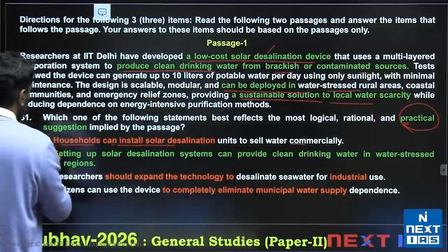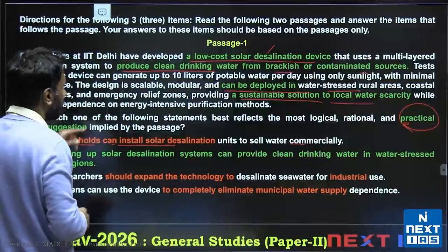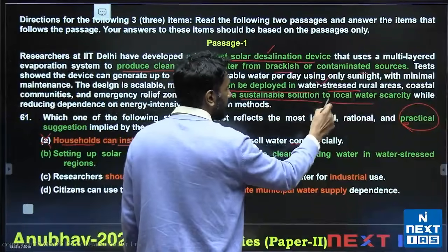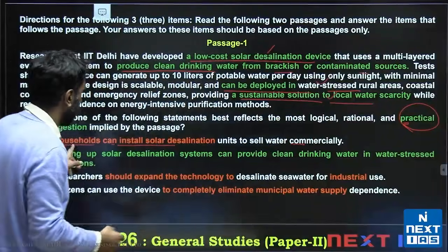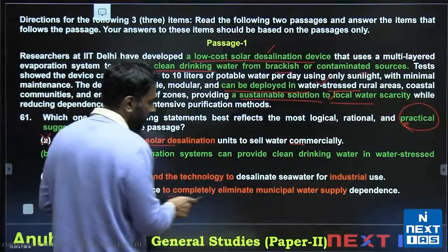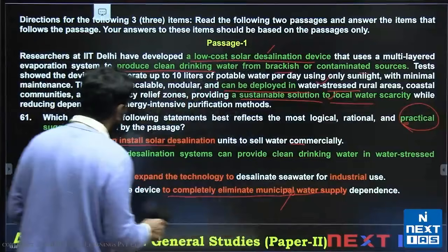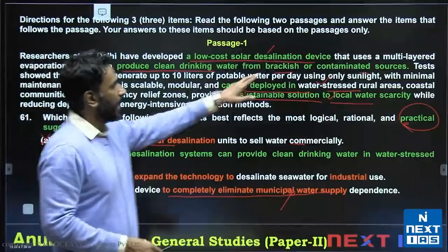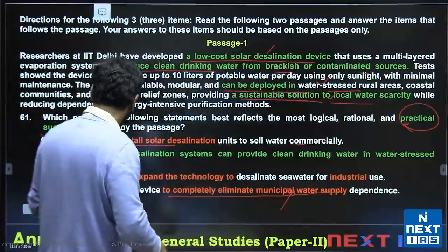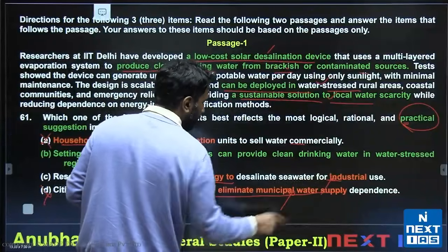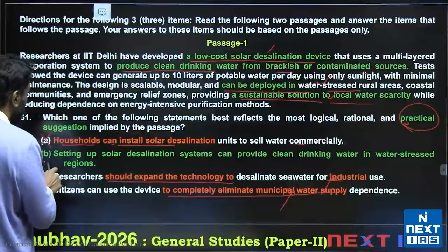This is an illogical action, and it's not really practical for the state, because we are talking about water stressed rural areas and local water scarcity, this is applicable, not for households. Citizens can use the device to completely eliminate municipal water supply. Again, same as option A. This is not for households. This is for places which have brackish or contaminated sources. C says researchers should expand technology for industrial use. Again, invalid. B is the right answer.